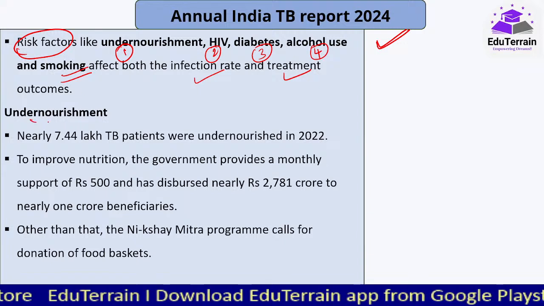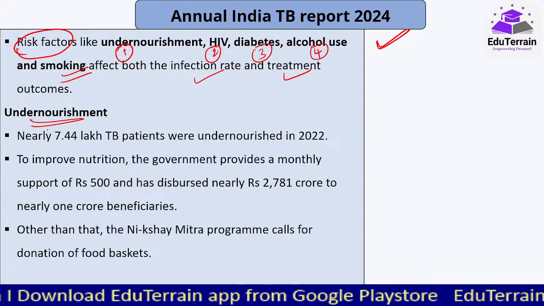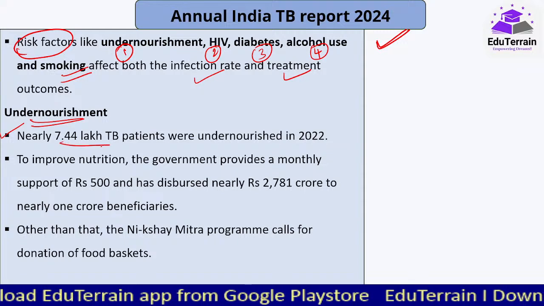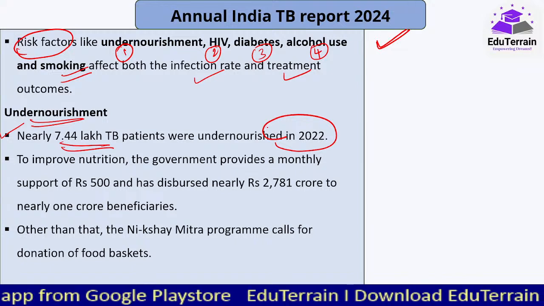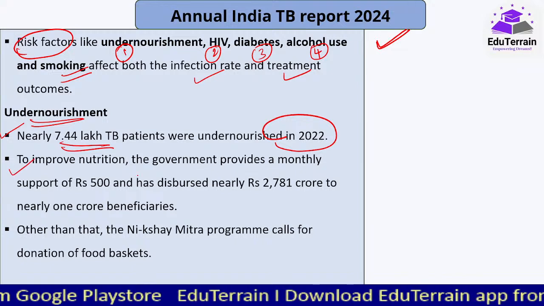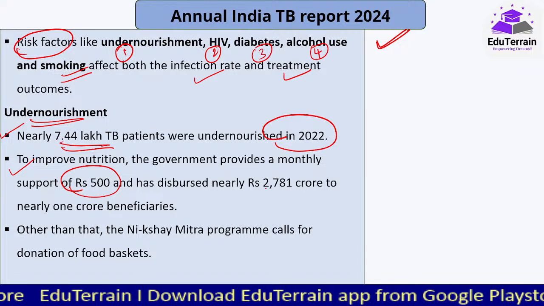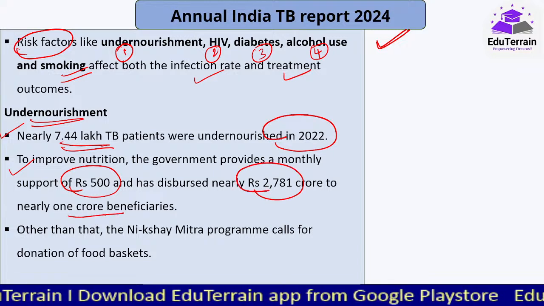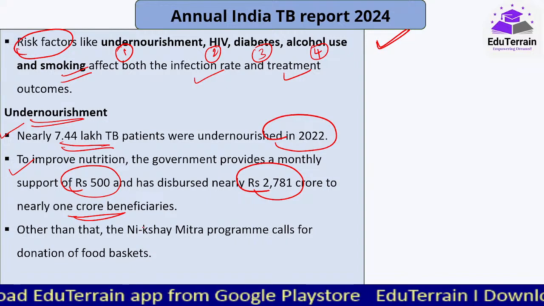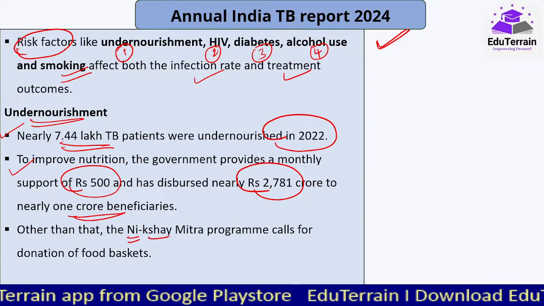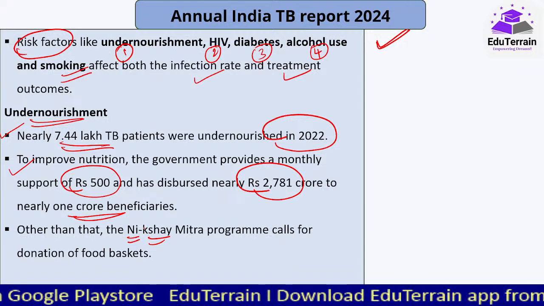Now when we talk about undernourishment, of the total number of cases that have been diagnosed, or the incidence of TB, nearly 7.44 lakh TB patients were undernourished. That is one of the main reasons for TB. To improve nutrition, the government is providing a monthly support of rupees 500, and already it has disbursed nearly 2,781 crores to nearly 1 crore beneficiaries, and this particular program is called the Nikshay program. Ni means nil, Kshay means TB. It's called Kshaya in Hindi or Sanskrit.